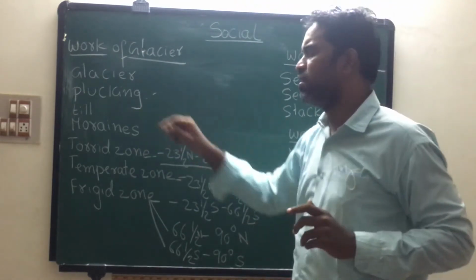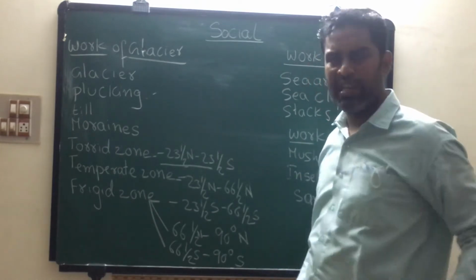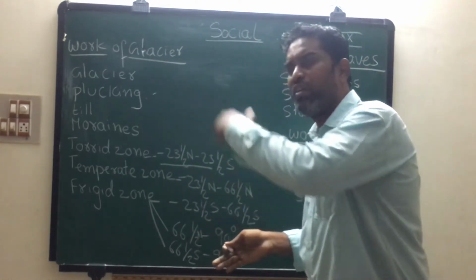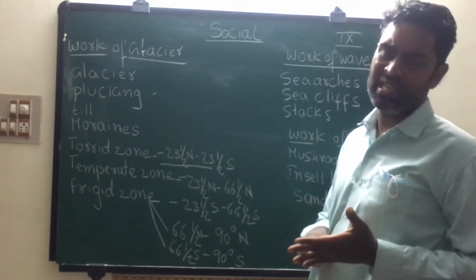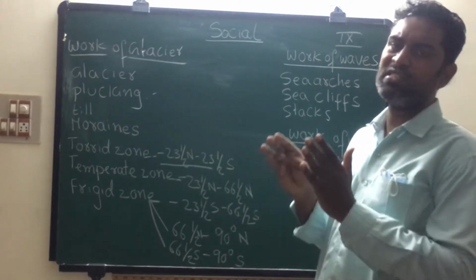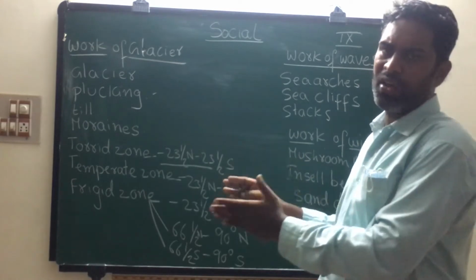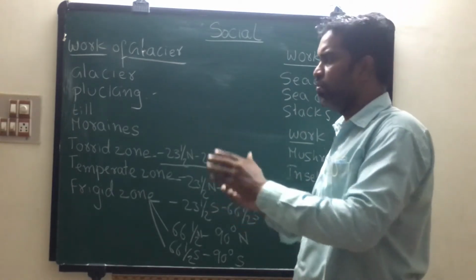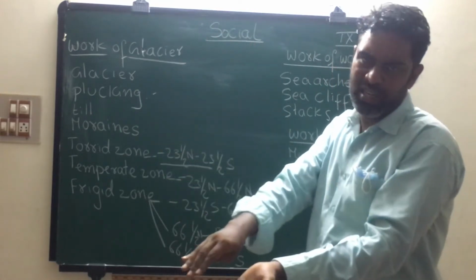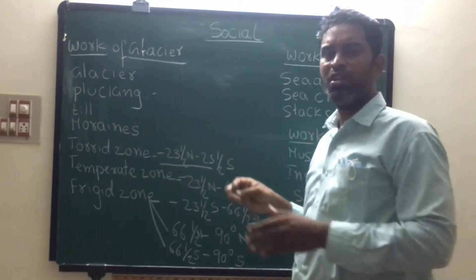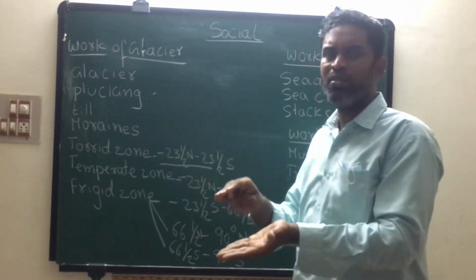Next, students, till. What do we mean by till? When glaciers are moving from one region to another region, they take with them pebbles, cobbles and sand. These 3 are called debris. These 3 are called till. When till is deposited, it is called moraines. Deposition of till is called moraines.